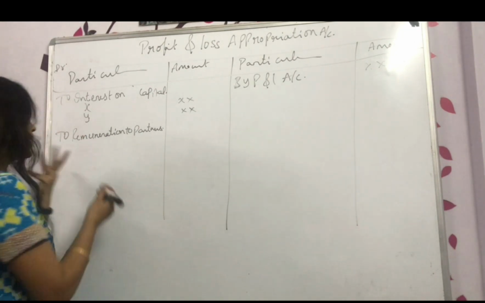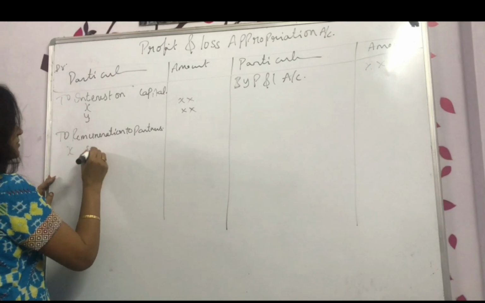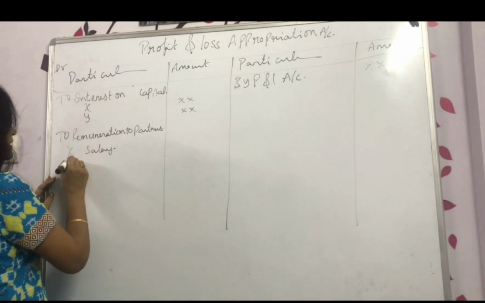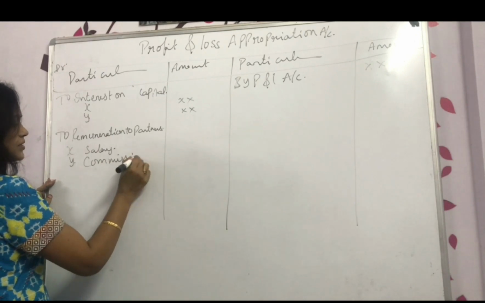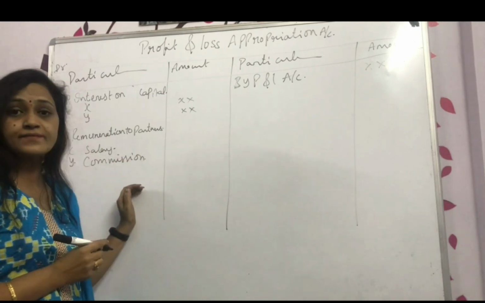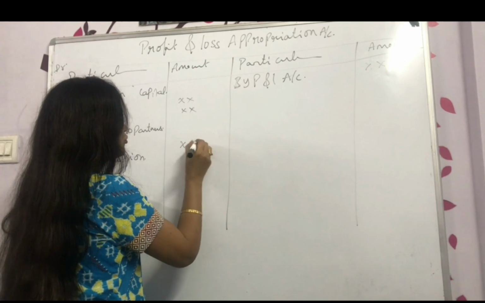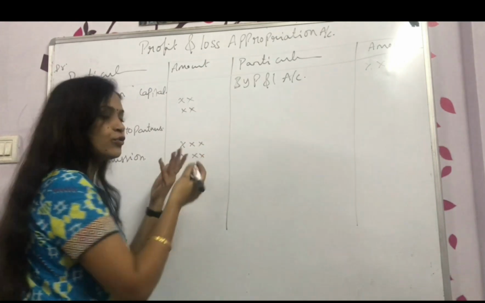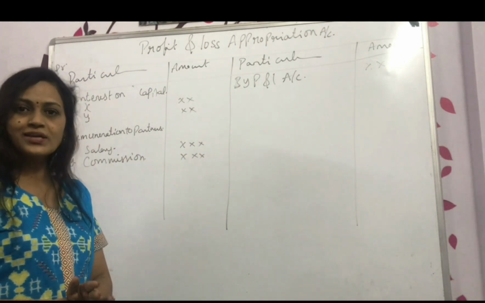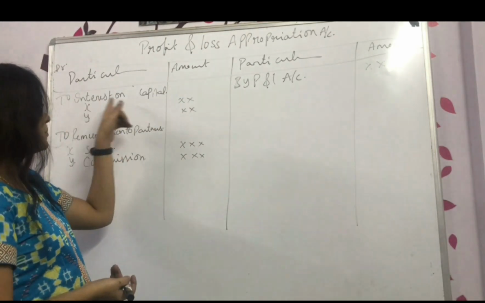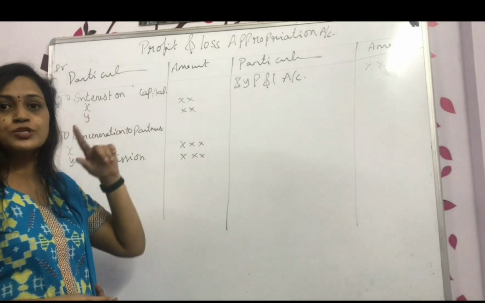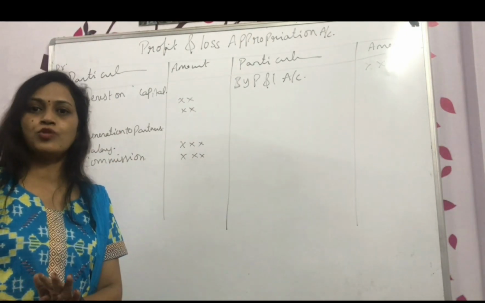So for X, I will take X salary. For Y, I will take Y commission. Okay, maximum these two only will be there, X salary and Y commission. If it is there, you mention it. If it is not there, no need to mention. Sometimes you may not get anything, they will directly give you. Here you are not going to mention the capital. Here you are going to mention only the interest on capital that we are paying.